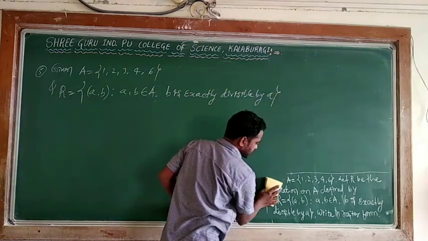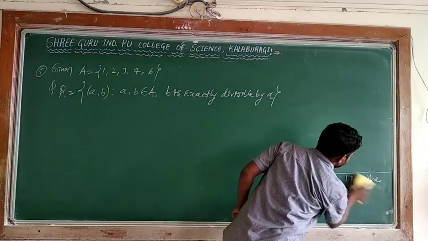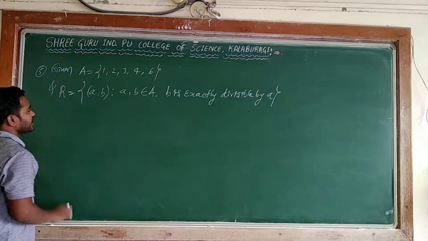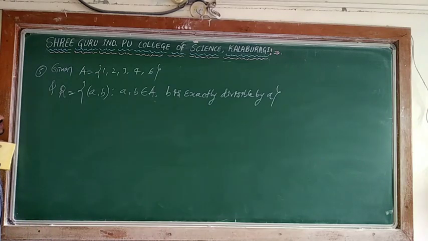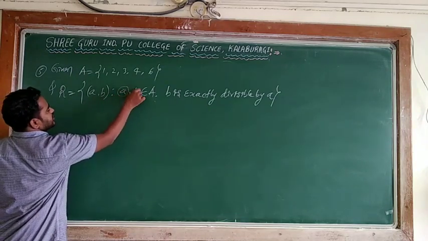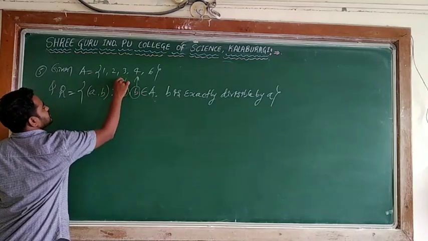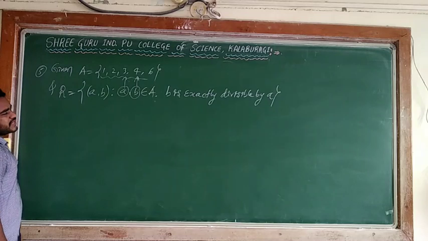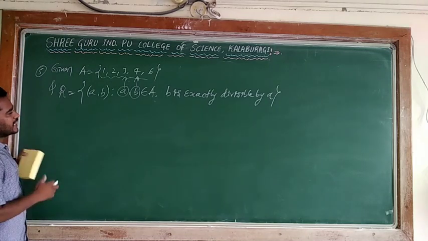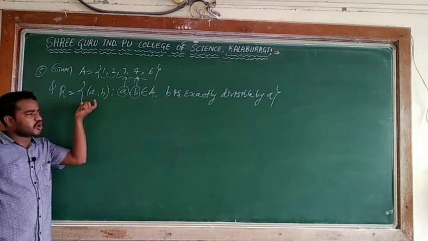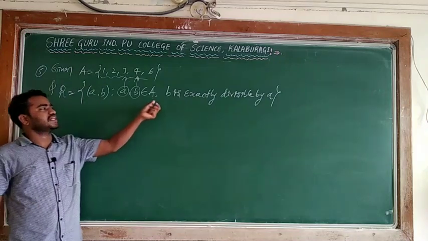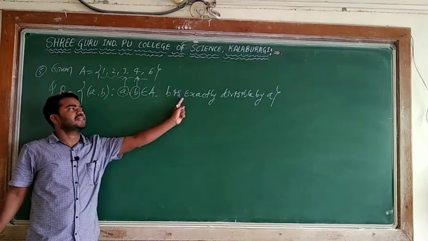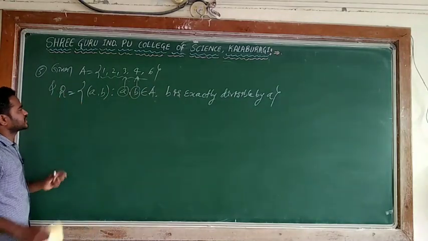I will remove this. Now, according to this relation, what is R? The pairs (a, b), where a and b belong to these numbers, meaning from this set only. B is exactly divisible by a, so you collect the ordered pairs according to this condition. While taking the elements, you have to satisfy this condition.